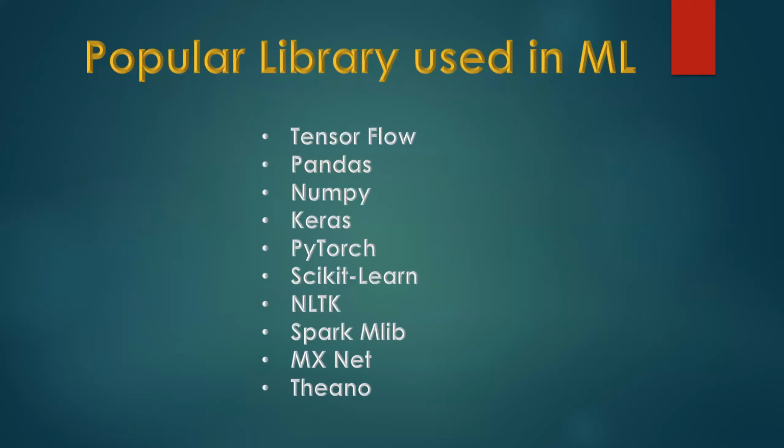Okay, we'll move on to the next slide. Popular libraries used in machine learning. If you see what libraries are available in all the languages, Java, Python, .NET, every platform has its own libraries. Normally in machine learning, we will be using Python mostly. Most machine learning developers use Python because Python is user friendly and a very easy language to learn.